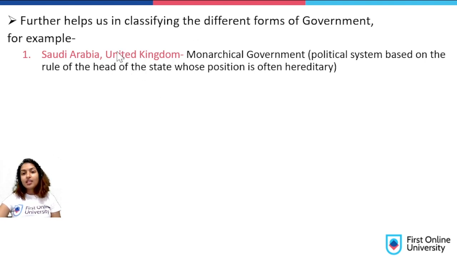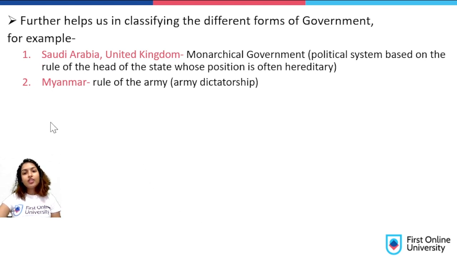Coming to the Indian example, the head of the state is the president. The head of the government becomes the prime minister. But in the Indian government, it is the head of the government who rules the country. So in United Kingdom, it's the head of the state whose position is often hereditary, and this person often leads the government. Okay, and the same applies to Saudi Arabia as well.